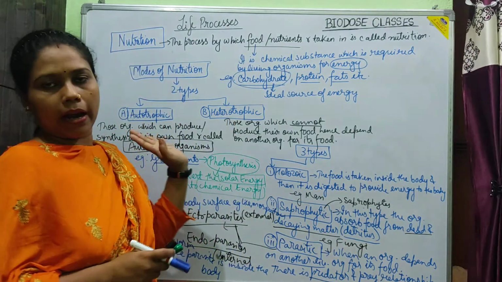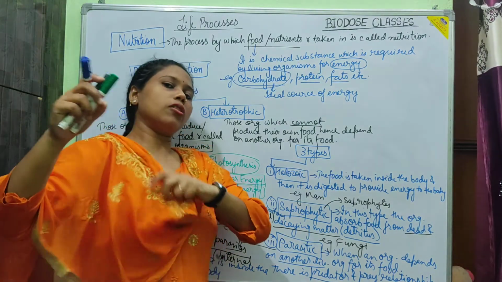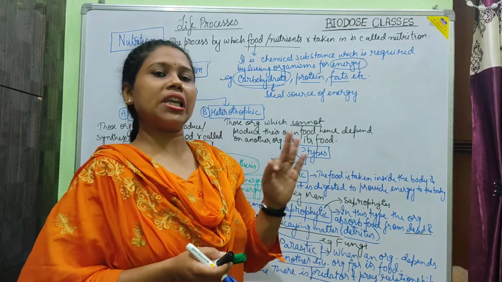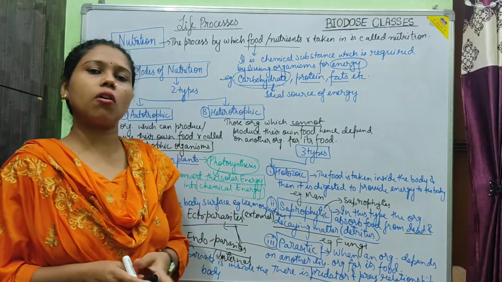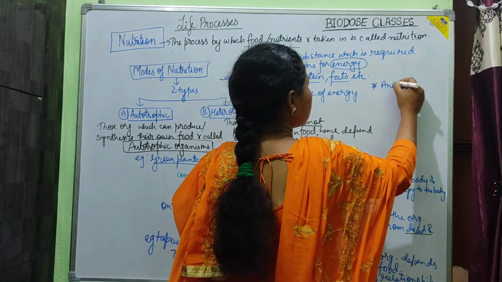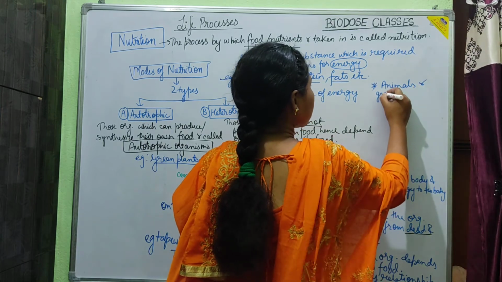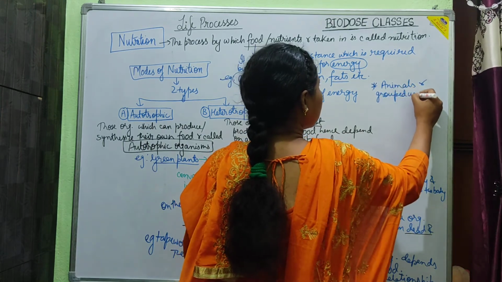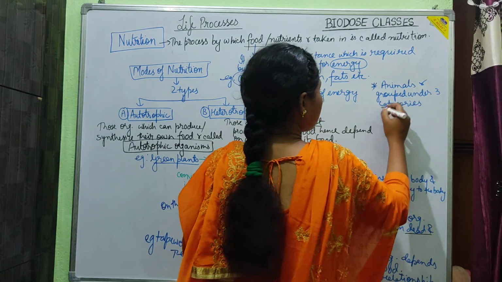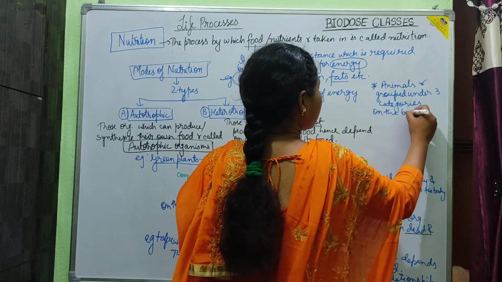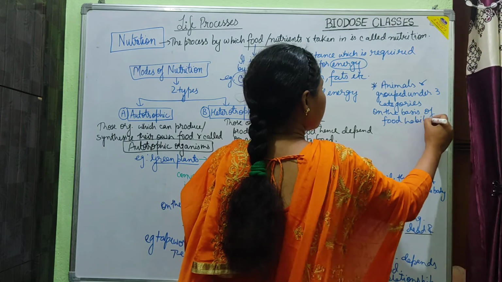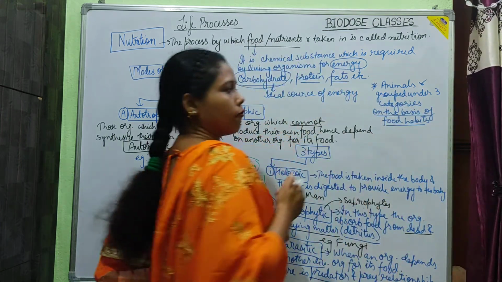So here we can say that mostly animals are grouped under heterotrophs. Or we can say the animals can be differentiated into three basic categories on the basis of their food habits. Obviously, food habits means what they take in as food.